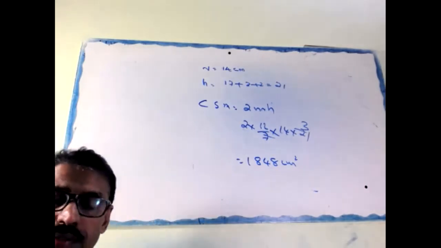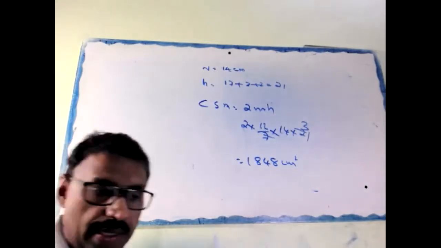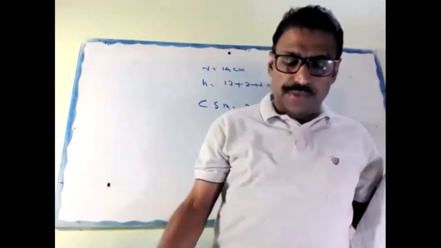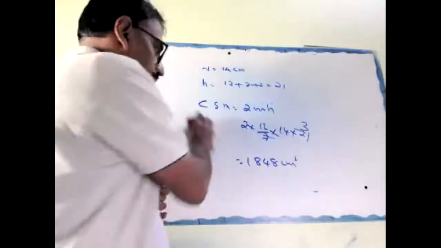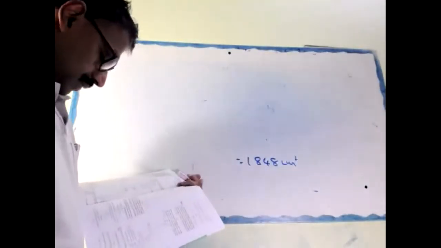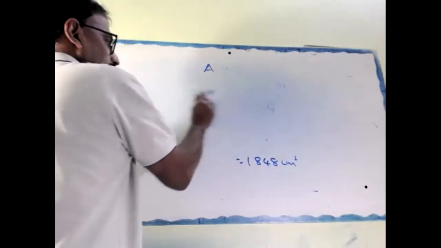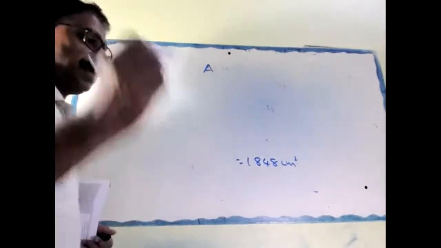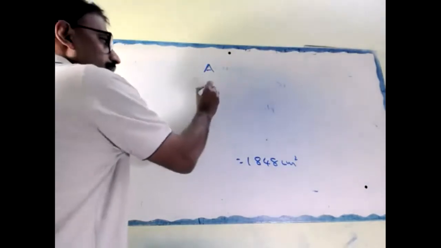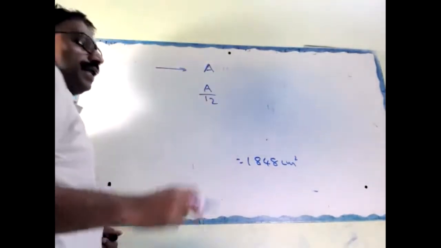Then you write, let A square meter, capital A square meter, cloth be purchased. Then write cutting and wastage is A by 12.